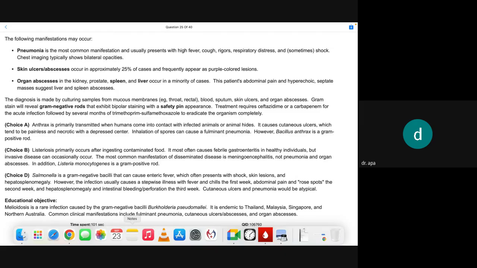Educational objective: melioidosis is a rare infection caused by the gram-negative bacillus Burkholderia pseudomallei. It is endemic to Thailand, Malaysia, Singapore, and northern Australia. Common clinical manifestations include fulminant pneumonia, cutaneous ulcer, abscess, and organ abscess.